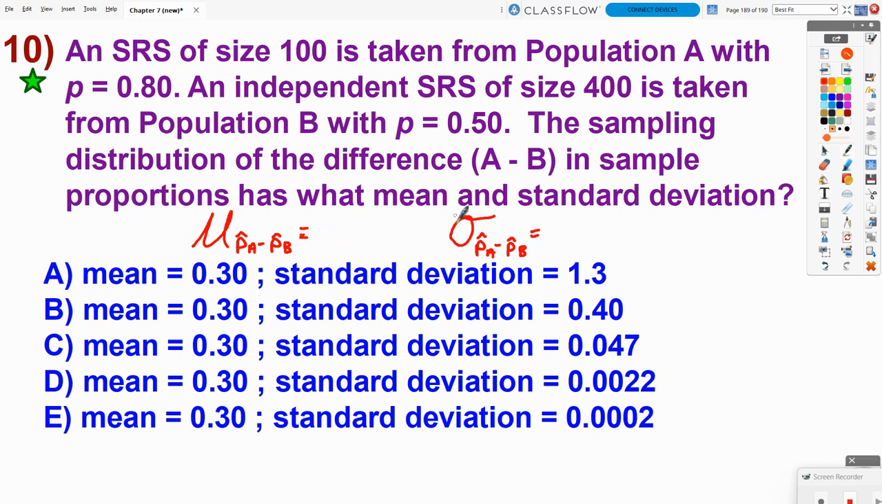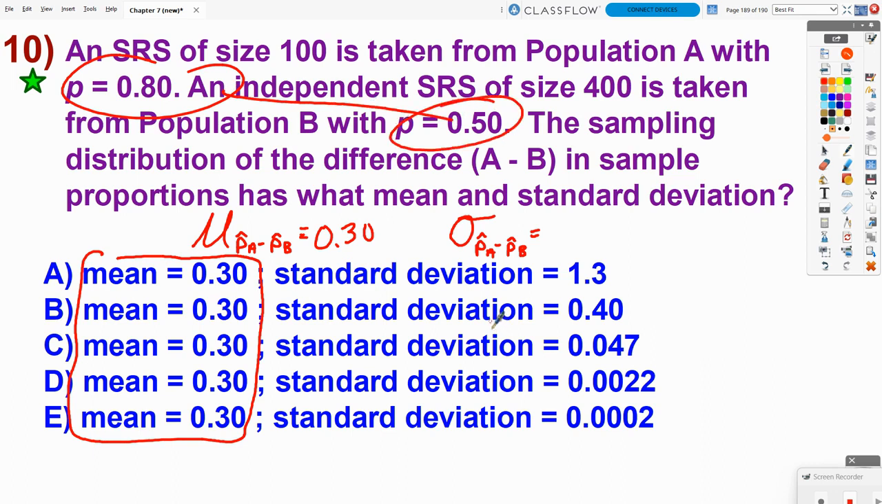Now, the mean is going to be the easy part, but if you look at the mean choices, the answer is going to be 30%, right? Because we are just going to subtract the two population proportions, and on average, there is a 30% difference between those two populations. So we don't really get any help by looking at the mean. It's the standard deviations where it's really going to make the difference.